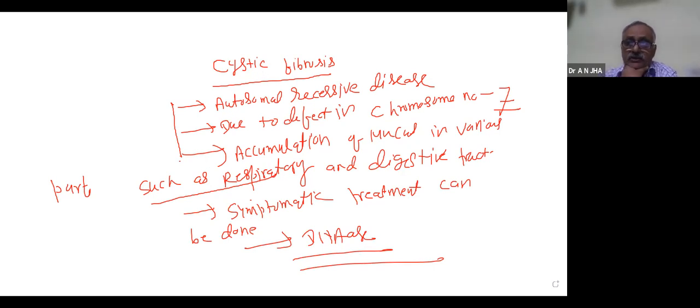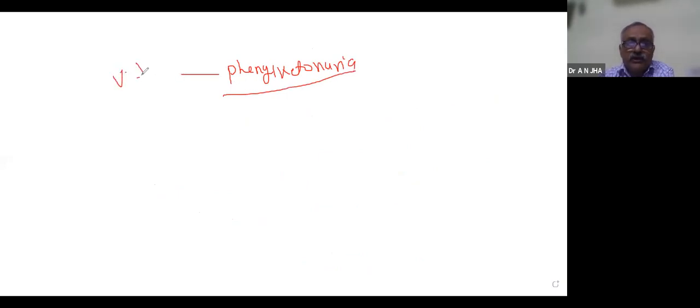The remaining autosomal recessive disease is phenylketonuria. That is more important than this. Phenylketonuria is very important compared to cystic fibrosis. So as we are discussing autosomal recessive disease, which of the following statements is correct? First I am writing the question, then I will describe this disease.